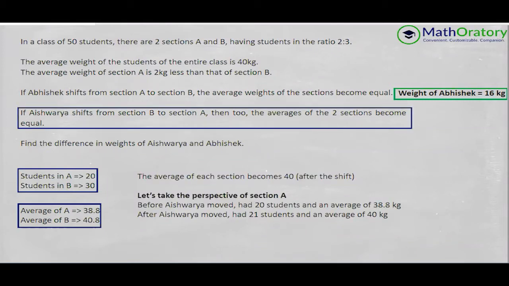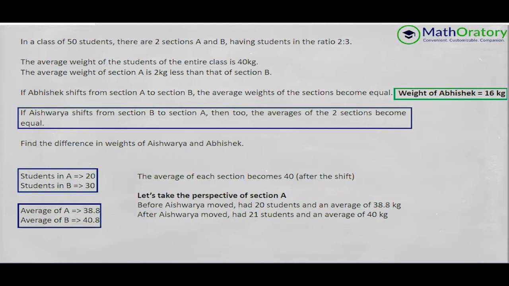We have Aishwarya shifting from section B to section A. Then the averages of the two sections become equal, so again both sections have to be 40. Similar to what we did for Abhishek, let's take the perspective of section A. Before Aishwarya moved, there were 20 students in the section with an average of 38.8 kilo. It's listed on the left hand side.